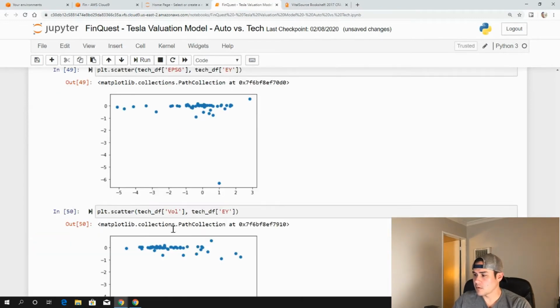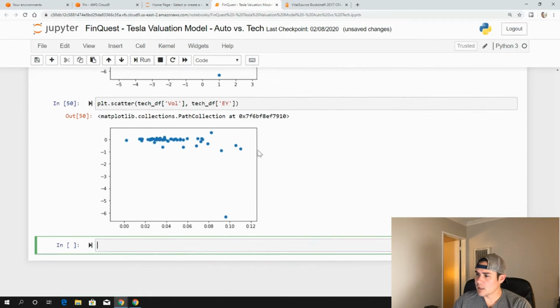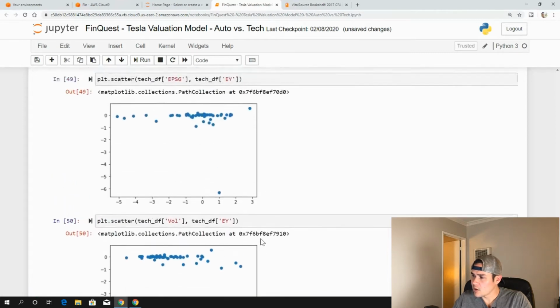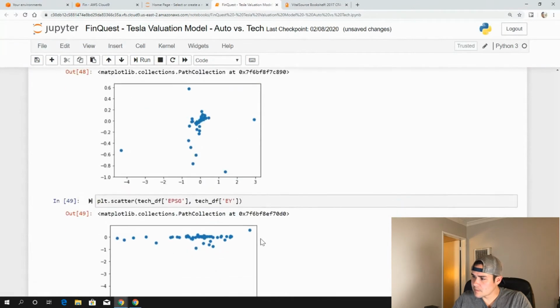Again, not a great relationship. These are not really strong variables to be using. There might be outliers here, so we might have to remove them. Notice this is volatility right here, where earnings yield is -6, which is very large. We might have to clean up some of this data.